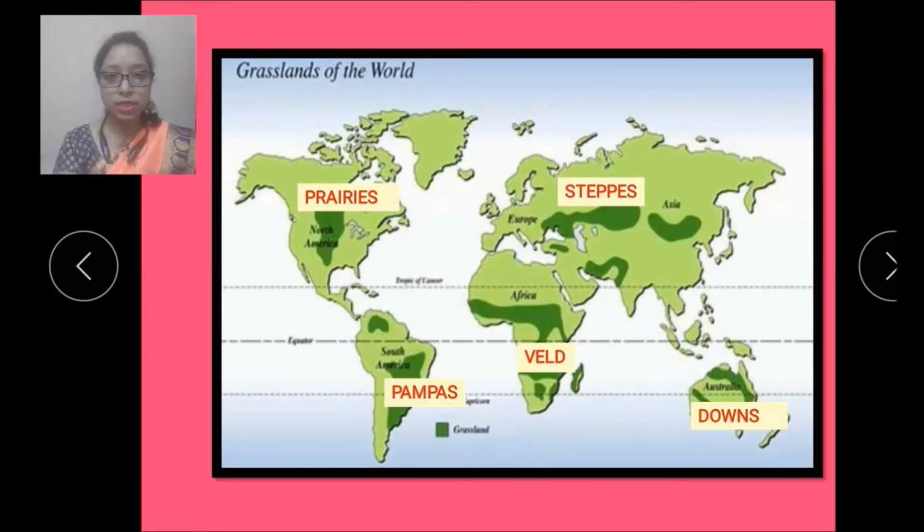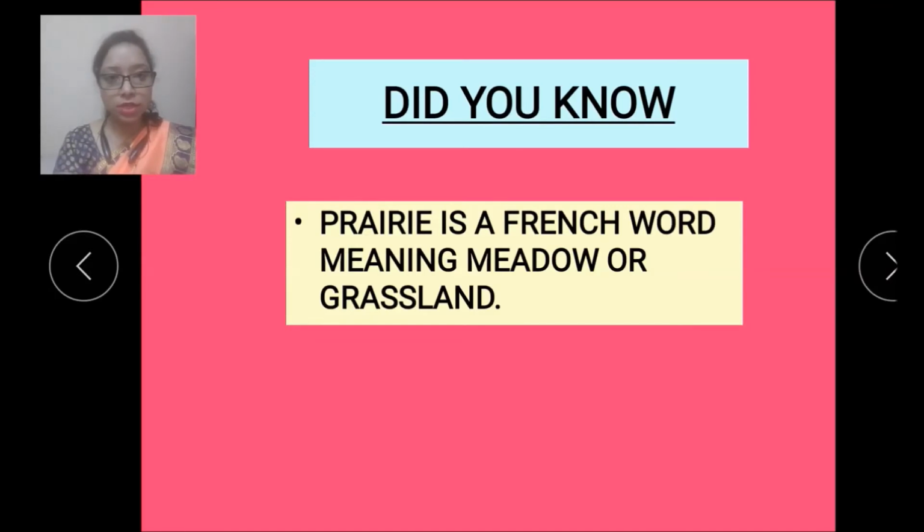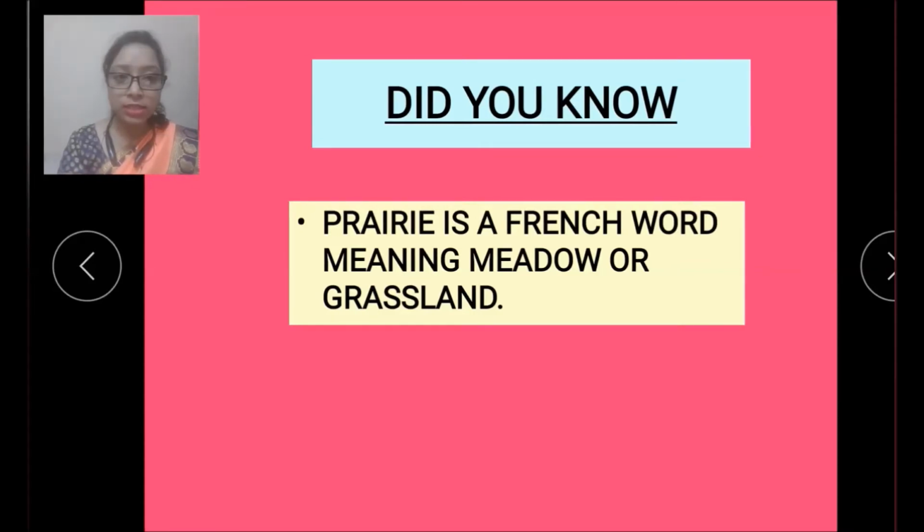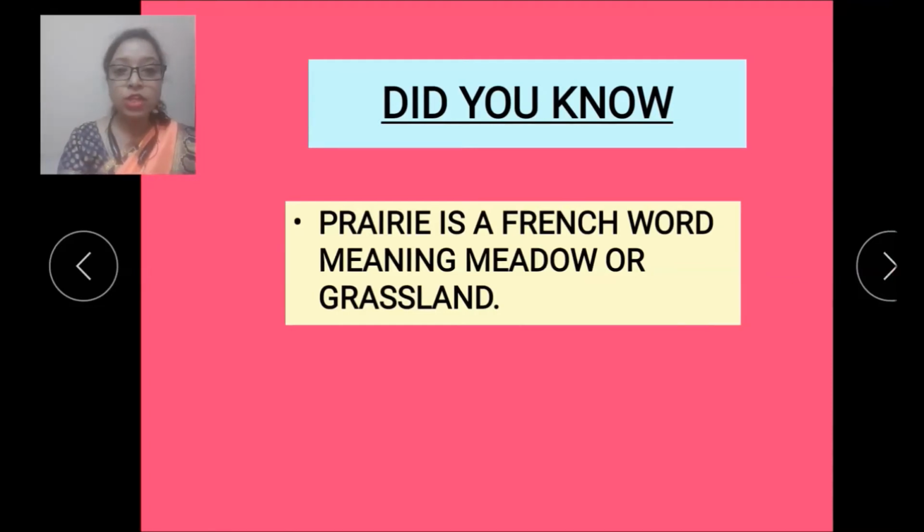Now let's see next. Here one Did You Know is given. Prairies is a French word meaning meadow or grassland. So prairies means grasslands, and in this chapter we will study only the prairies, the location of prairies, the climate and the agriculture of prairies.